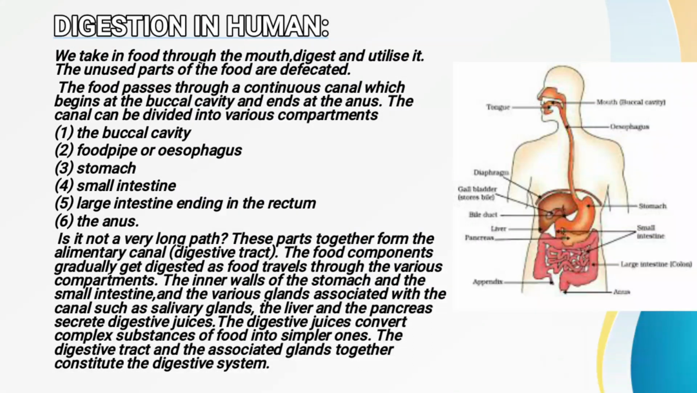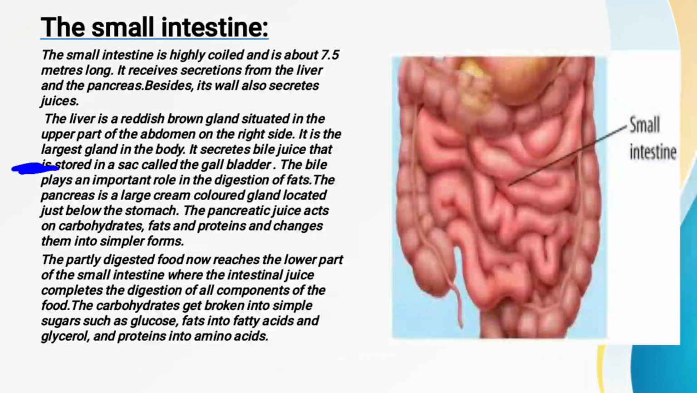Here you can see the liver, and here you can see the gallbladder. The juice secreted by the liver is stored in the gallbladder. This you also have to remember: the juice secreted by the liver is stored in a sac-like structure called the gallbladder.